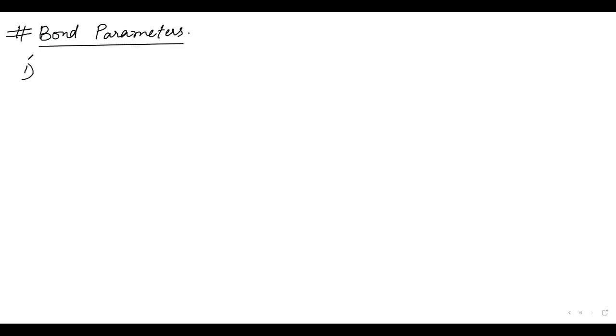The bond parameters that you can know of are bond angle. You have seen bond angle. You have also seen bond order. Correct? What else do you know about bonds? What different things do you know about bond? Like I said, bond order, bond angle, and there's one more.